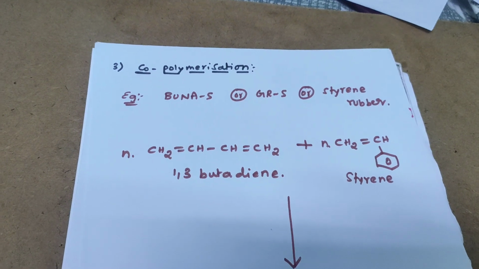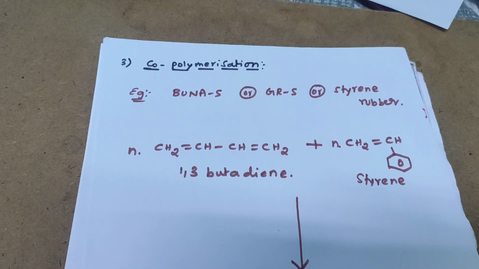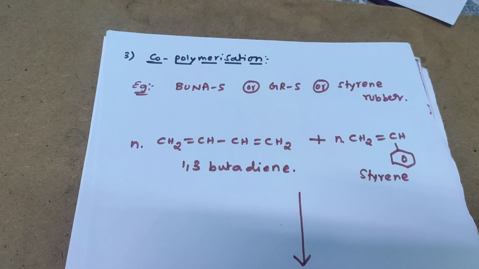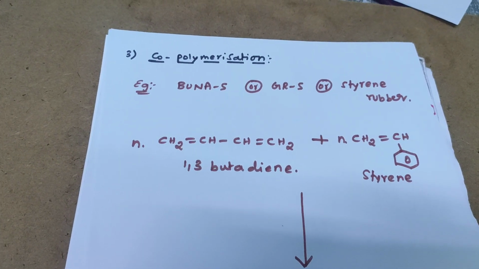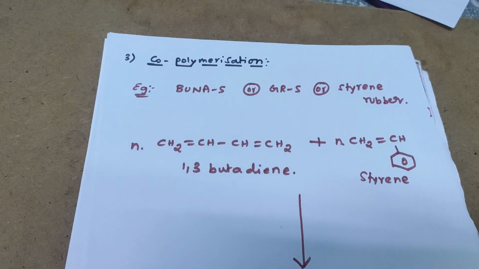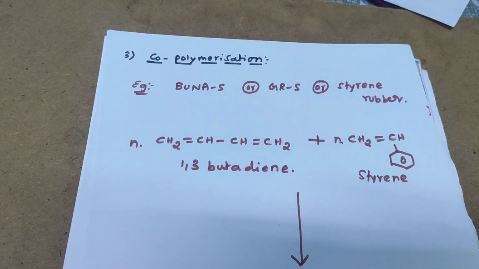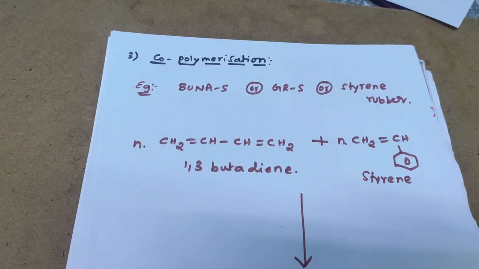Next, the last one in this polymerization topic, that is the copolymerization process. Co means combined polymerization process. This polymerization mechanism exhibits both addition polymerization and condensation polymerization characteristics.